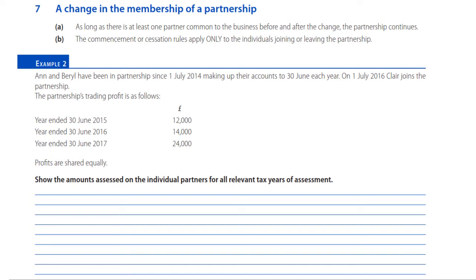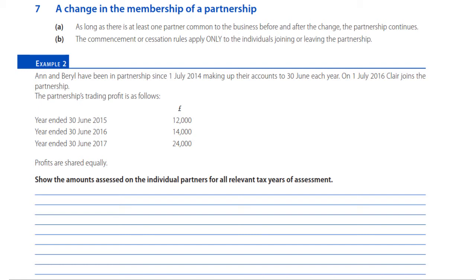And therefore, if you have a short period ended, remember, what's the basis of assessment in the second tax year? Well, there's a short period ended. Remember, a short period based on when that partner started to trade. The other partners, continuing partners, will have been a part of the partnership for the full year end concerned. They stay on CYB. But your new partner has the opening year rules. And the only other possibility, as I said, if it is a short period ended for that partner, then it's the first 12 months. What we now need to turn our attention to is what happens when one of our partners chooses to leave the partnership.